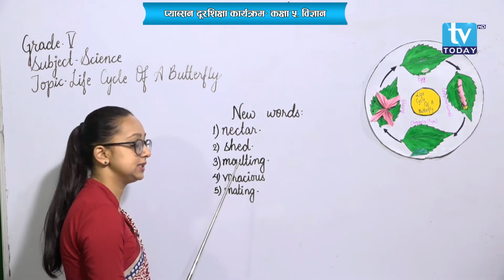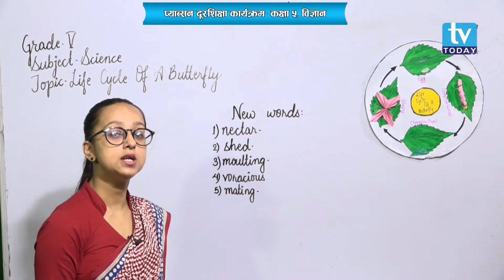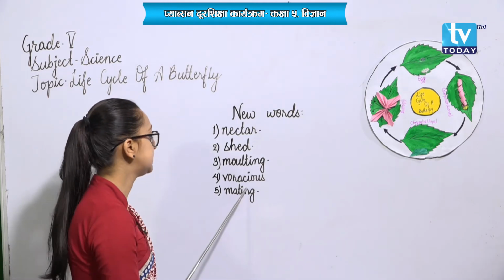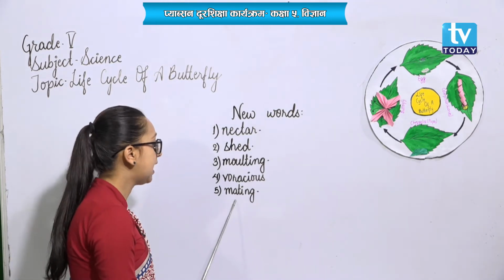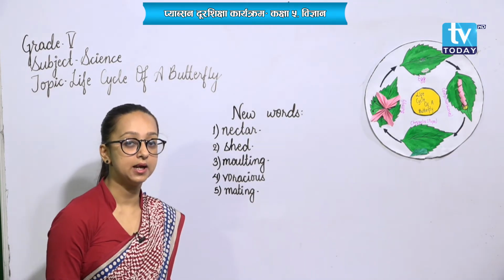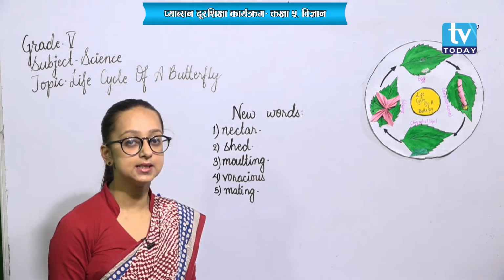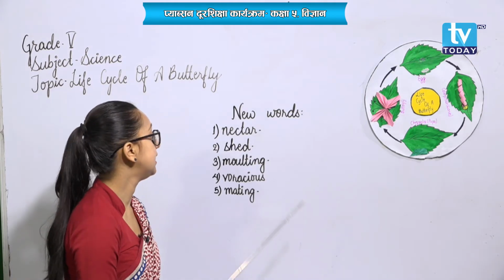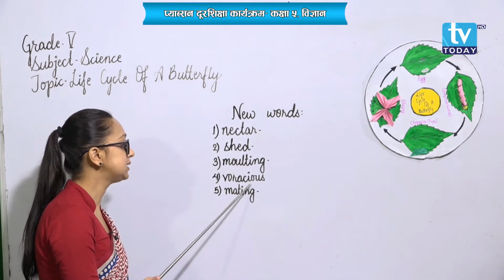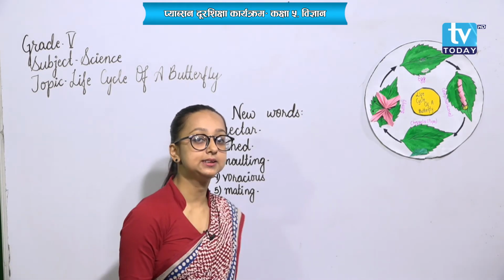Voracious means wanting to have a large amount of food. The last word is mating. Mating means to bring male and female organs together for breeding. Let me repeat the words again: nectar, shade, molting, voracious and mating. I hope you are clear with these words.